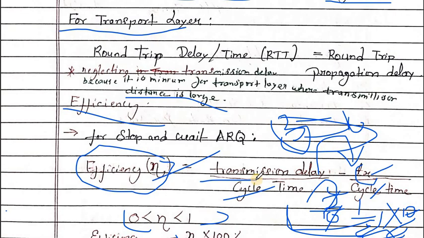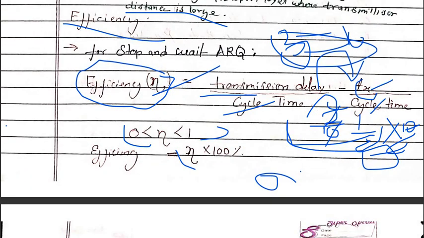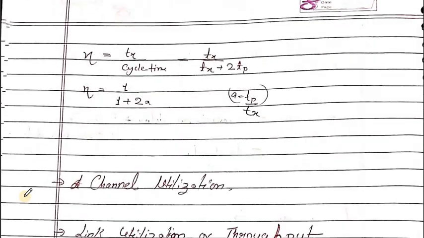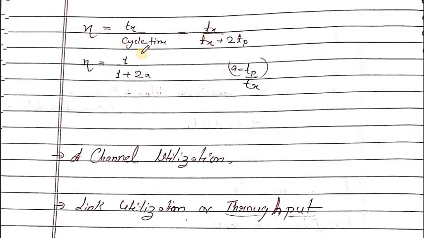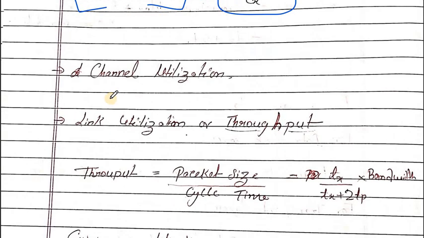To make the efficiency more, we have to transmit more packets. We have to increase the packet size so that it takes a longer time. As transmission time increases, the efficiency will also increase. Here the formula is Tx over cycle time, and the cycle time is Tx plus 2Tp. After that, with a equal to Tp upon Tx, this is the modified formula. You must remember that formula.